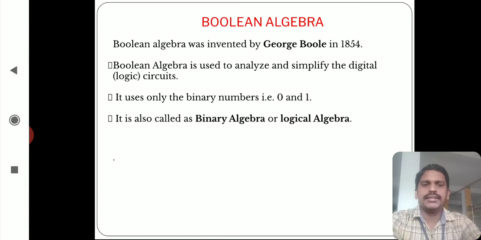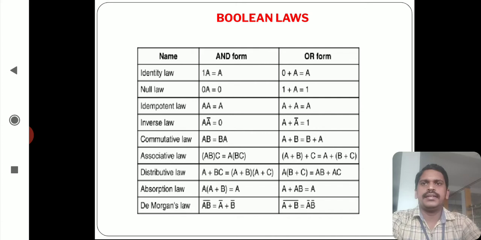Logical algebra is defined as using binary numbers or binary variables that are logically added or multiplied by two variables. This logic depends on which operation we require. That's why it is called logical algebra. These are the different types of Boolean laws. So what is meant by a Boolean law? Boolean laws are a set of rules for simplifying and implementing Boolean expressions or Boolean equations.